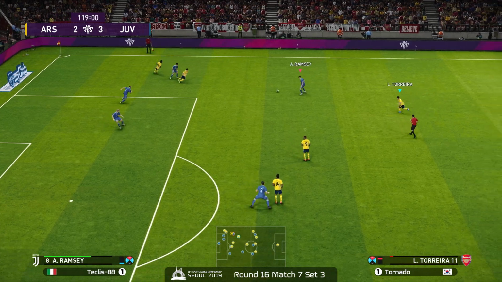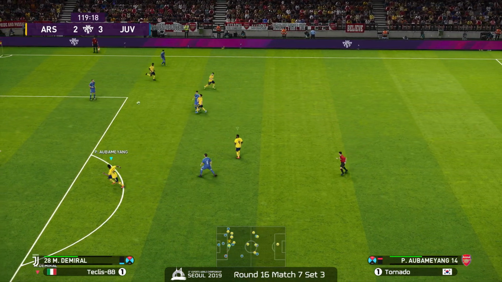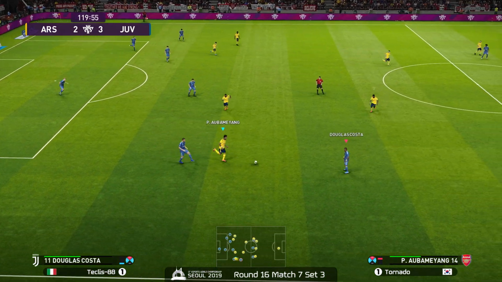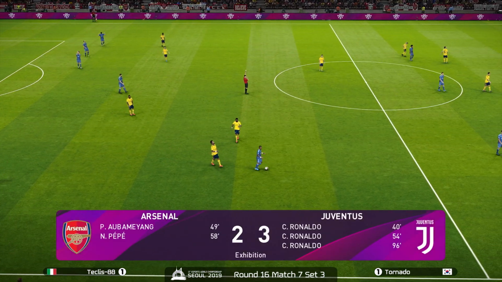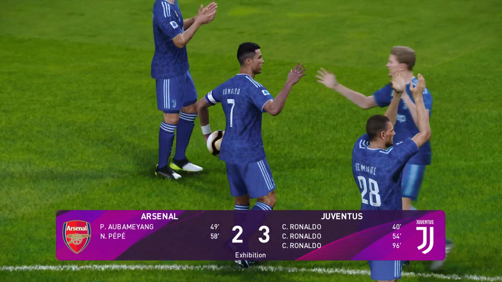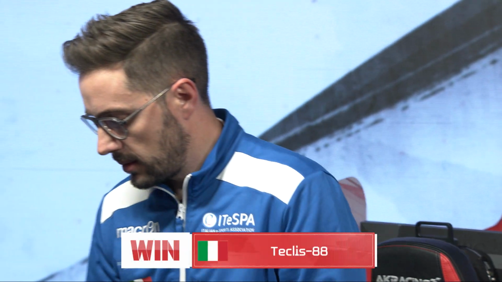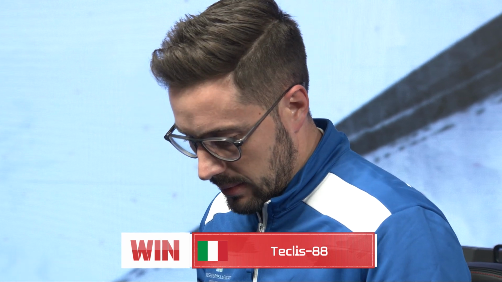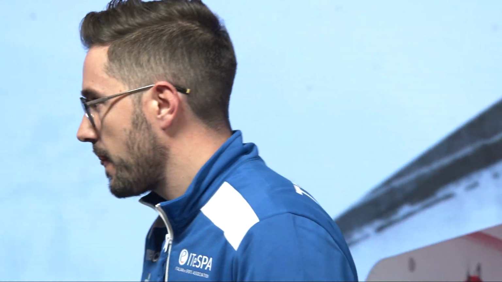Now, like I said, very few seconds remaining. Can Tornado get the equalizer goal he needs to keep his tournament hopes alive? No! And that's it. Teclis moves on to the quarterfinals. Italy with a nail-biting victory down to the final seconds. Teclis 88 with a clutch win to propel Italy to the quarterfinals.